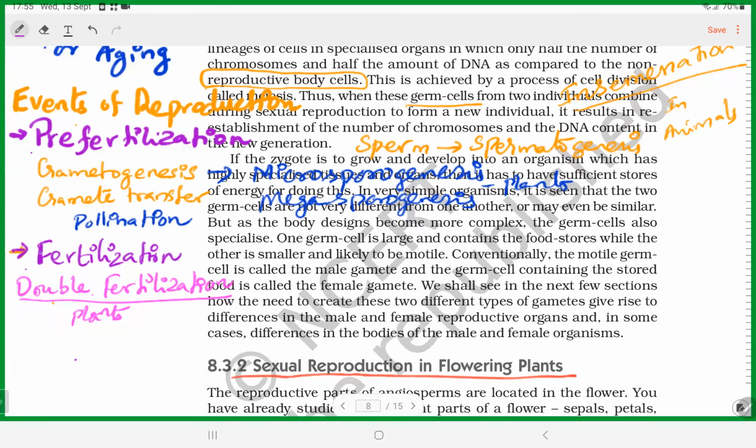Post-fertilization. Very good, very good. Post-fertilization. Pre-fertilization, fertilization, and post-fertilization.